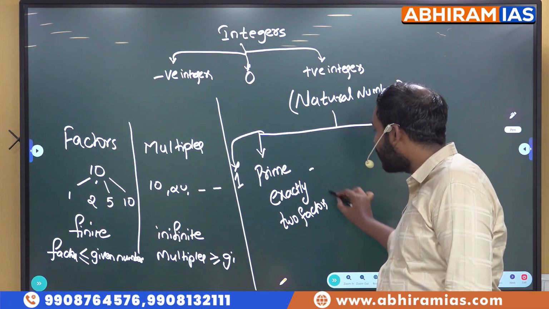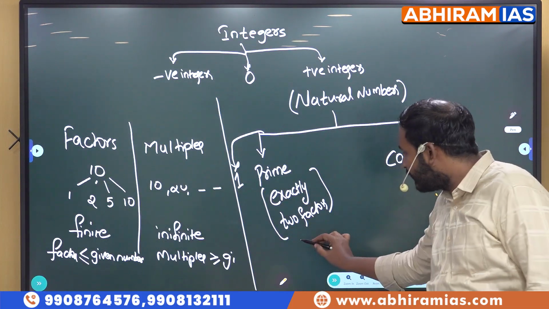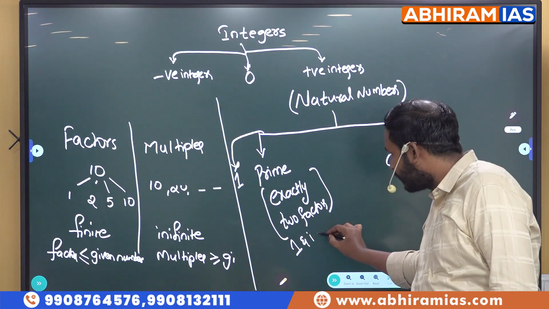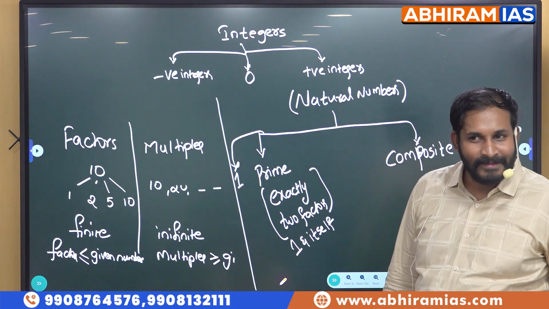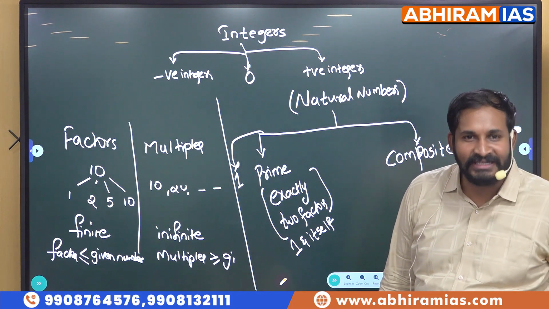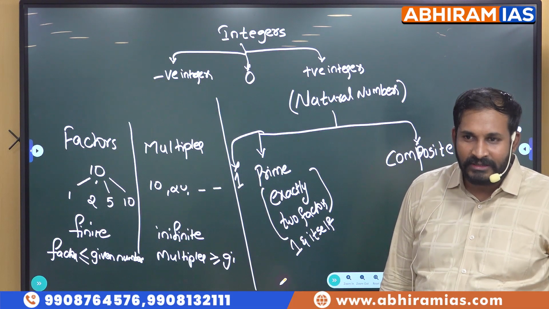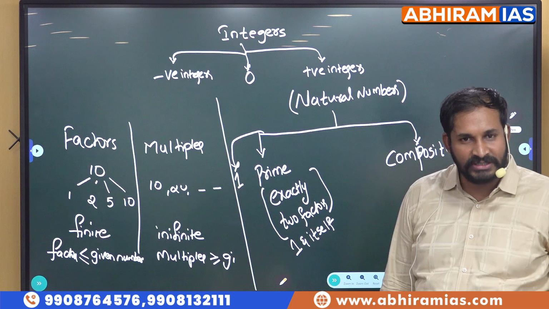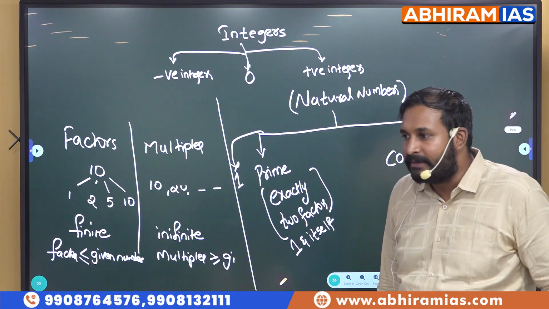And what are those 2 factors? 1 and itself. But please tell me, what are the factors of 1? Only one factor, right? That is the reason it is not a prime number. 1 is not a prime number because it has only one factor.